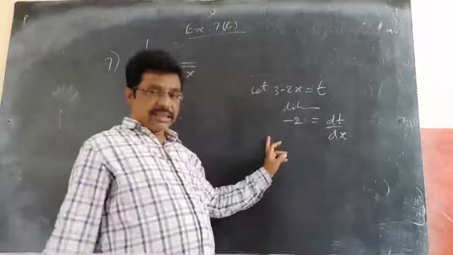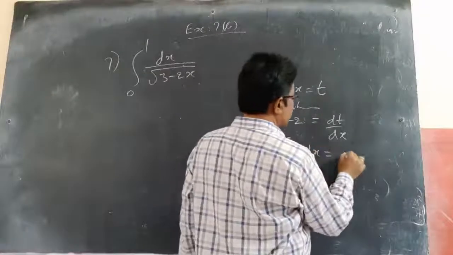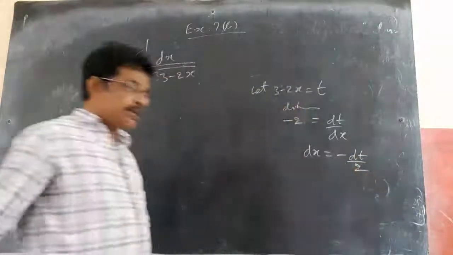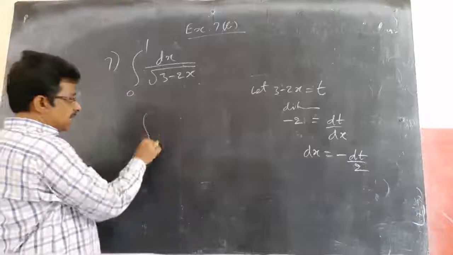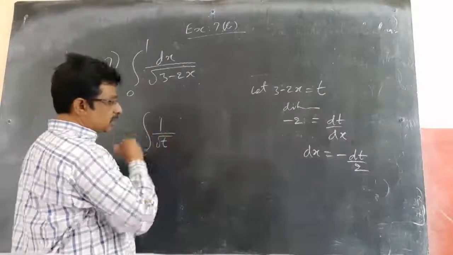Now taking dx to this side and minus 2 to the other side, dx equals minus dt by 2. So this becomes the integral of 1 by root t.